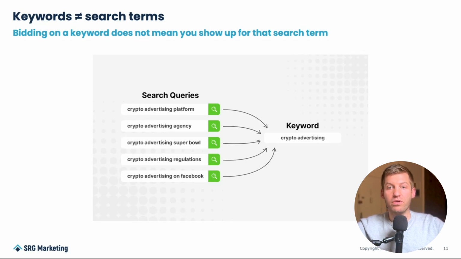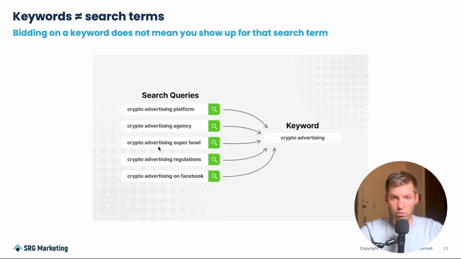So you can see an example here of the keyword crypto advertising we're targeting, but then you end up showing up for different variations close to that keyword: crypto advertising agency, crypto advertising Super Bowl, things of that nature. And truthfully, this is an example that is very generous. A lot of times it is much more scattered based on your match types.